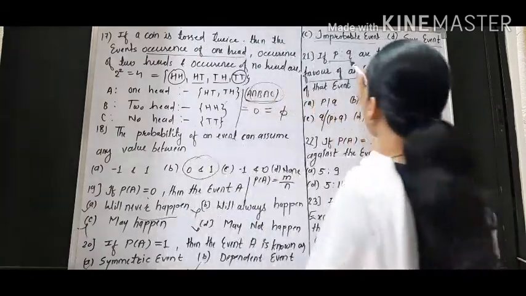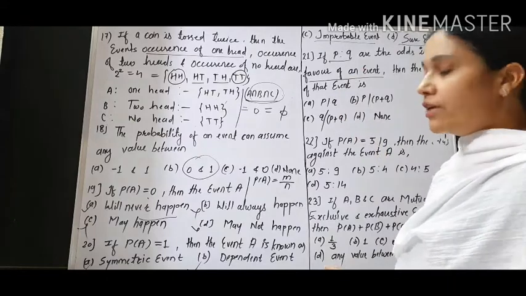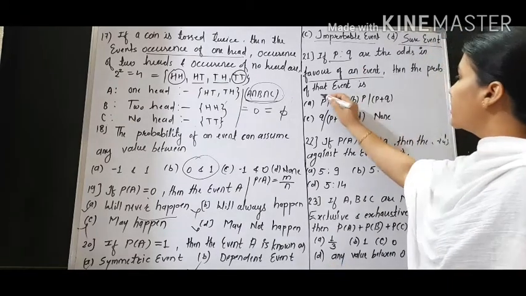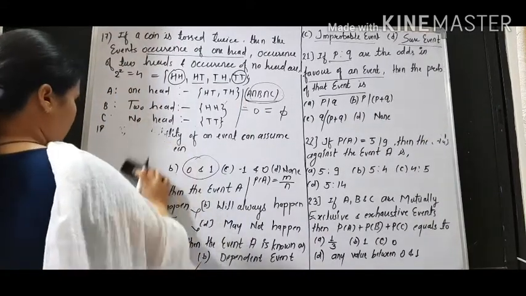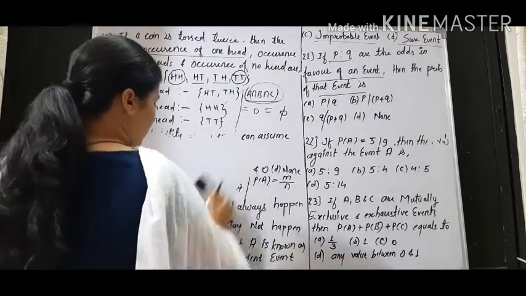Question number 21. If P is to Q are the odds in favor of an event, then the probability of that event is what? I have explained this concept to you before, but we'll revise it.